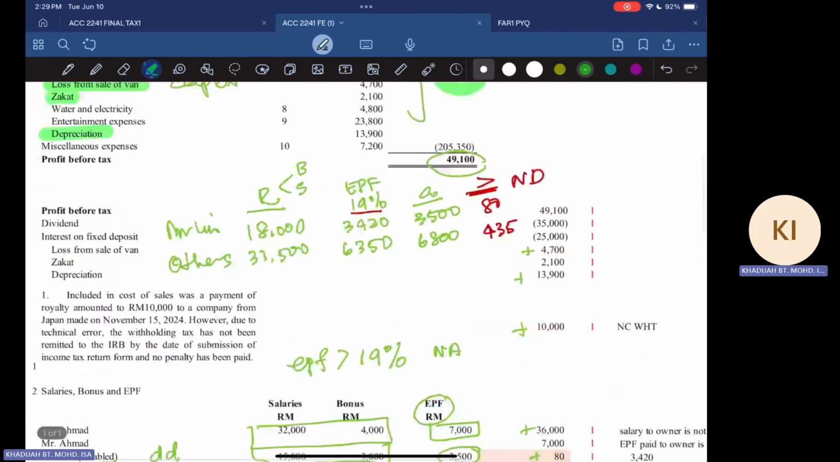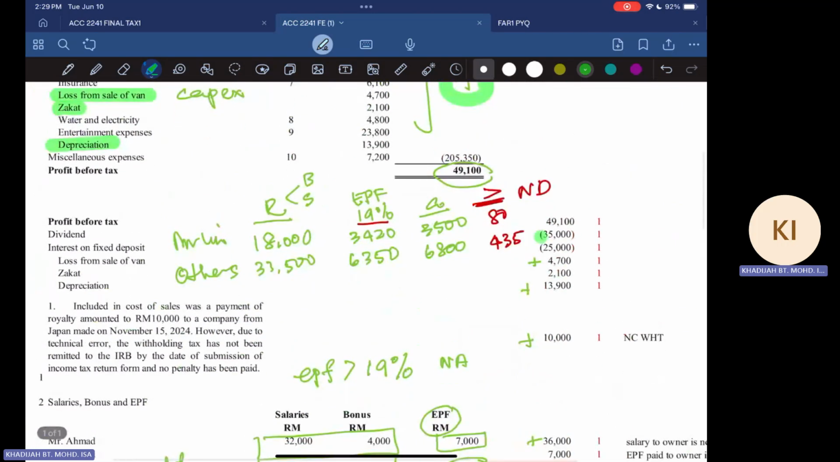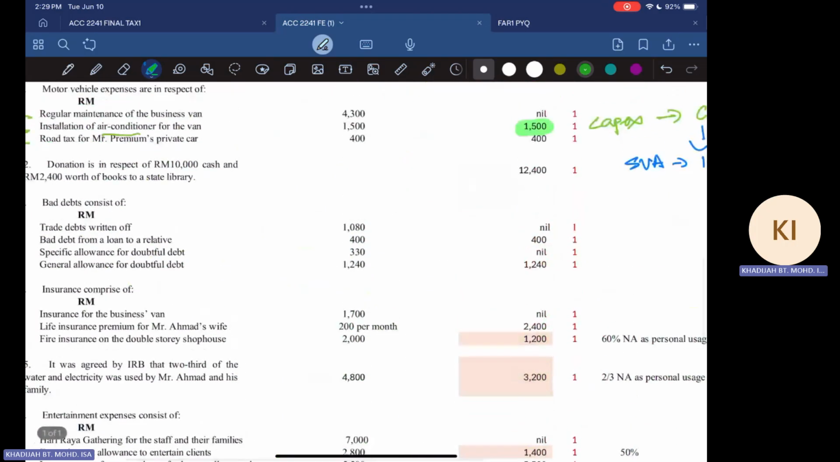Similarly, for example, above here, we do have this one. You have to do adjustment later. And then you have interest on your fixed deposit. You have to put that under section 4C. And also you have your zakat of 2,100. Okay, now let's continue.